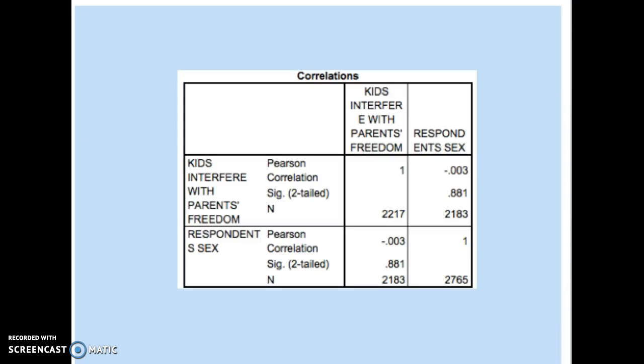This correlation table shows the correlation between the variable of kids interfering with parents' freedom and the respondent's sex to be statistically insignificant with a sig value of 0.881 compared to the 0.05 significance level. This was the first hint that this variable may not have been the best one to choose for my analysis. But we press on.